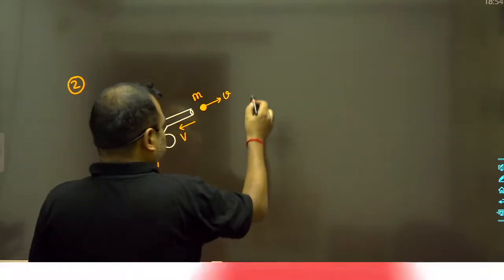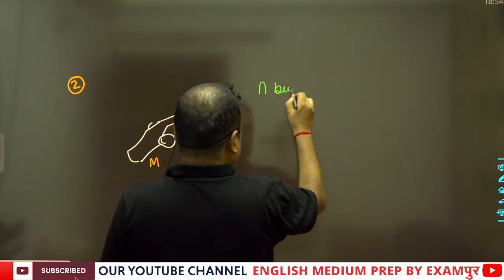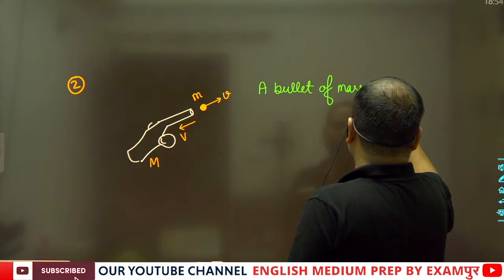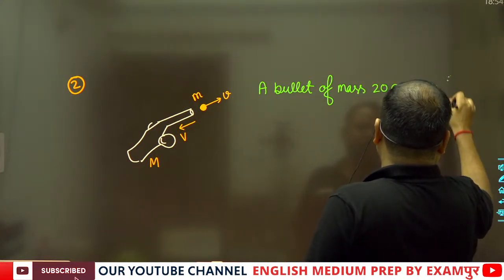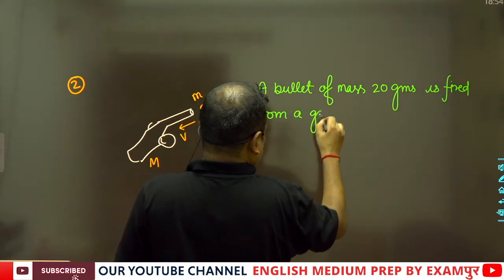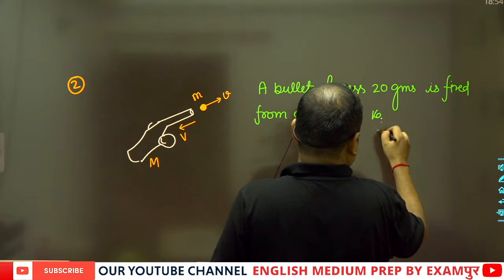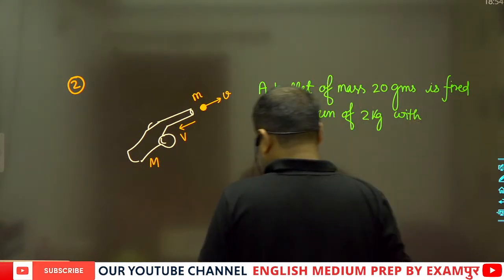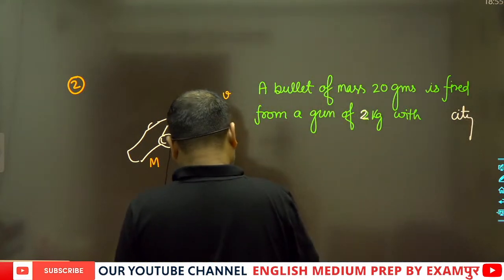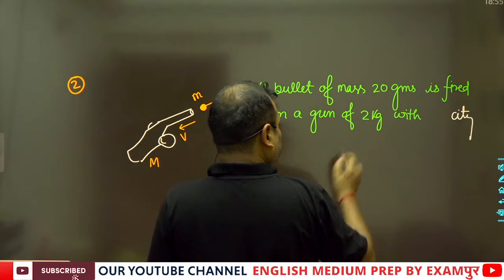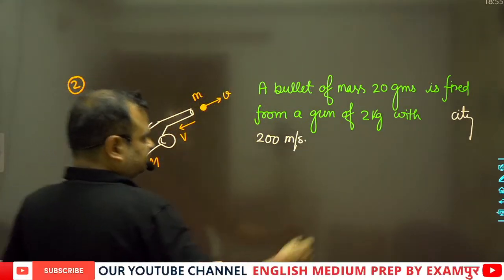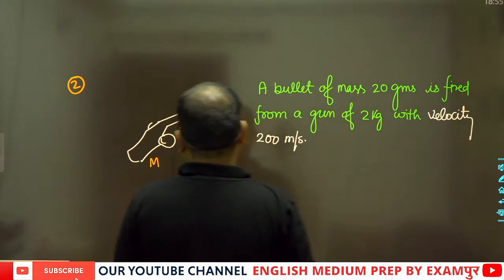The question is: a bullet of mass 20 grams is fired from a gun of 2 kg with velocity 200 meters per second.